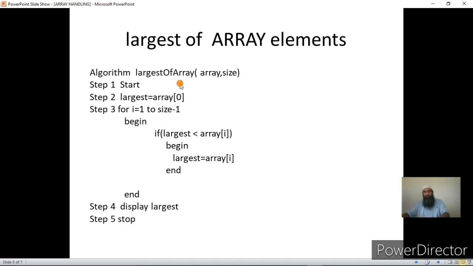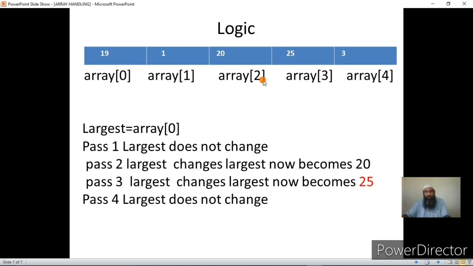Next, we are going to find the largest element in an array. Before this, I'll explain this algorithm. We'll first explain the logic of the algorithm, what we are supposed to do here. We have to find the largest element in an array. I have taken an array of 5 elements here. You can take an array of any size.